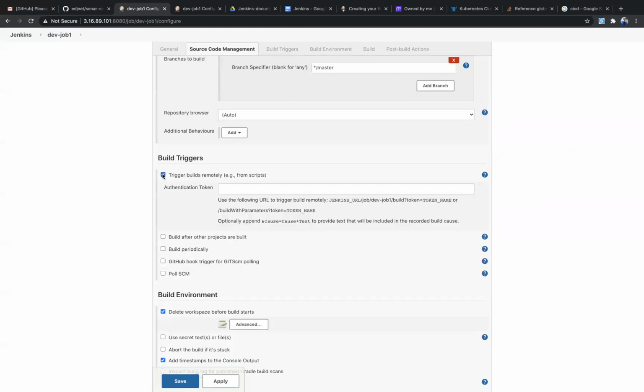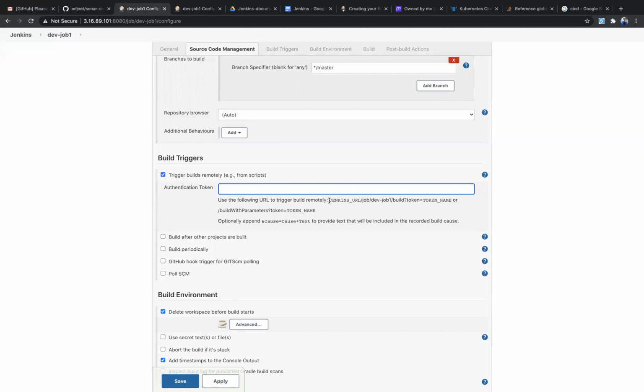So this is the first option, trigger build remotely. This is useful when you don't want to give access to some particular developer, or you want to trigger this job but don't want to log into it, since you want to run this job by script.